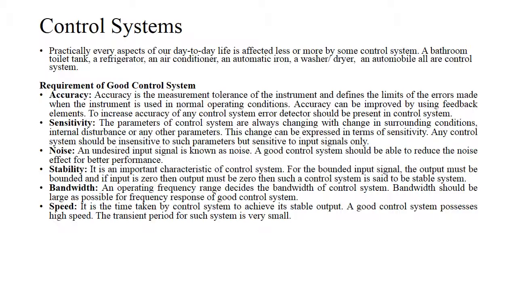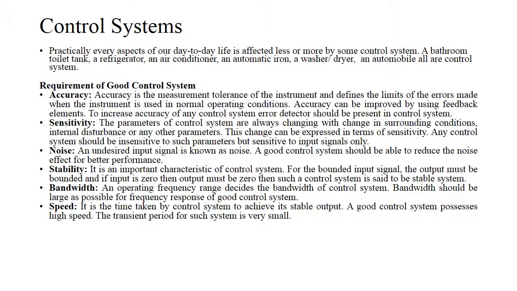The requirement of a good control system is accuracy. Accuracy is measurement of tolerance of the instrument and defines the limits of the errors made when the instrument is used in normal operating conditions. Accuracy can be improved by using feedback elements. To increase accuracy of any control system, error detectors should be present in the control system.